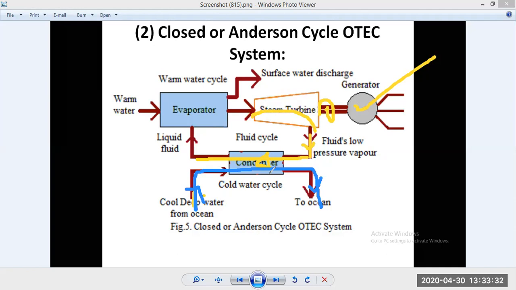So it's good to utilize that potential temperature difference at different levels of the sea surface, or we can say the ocean. Thank you. And in the next session we'll discuss some more types of OTEC systems.